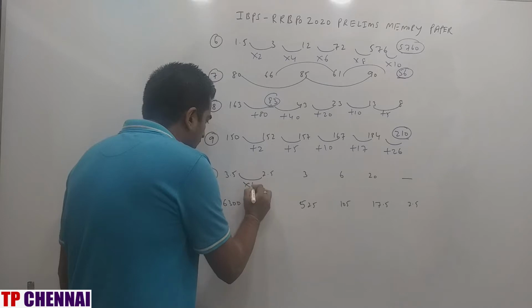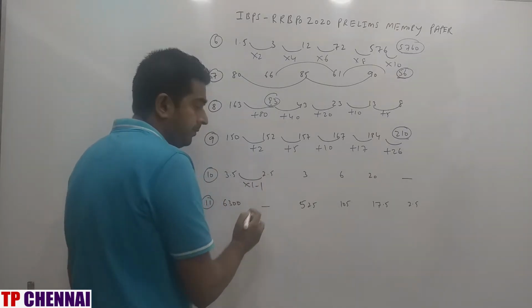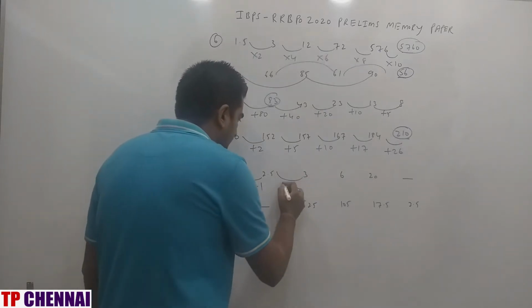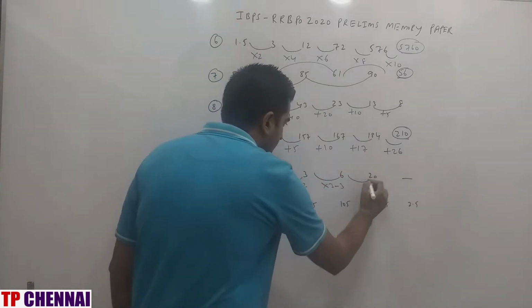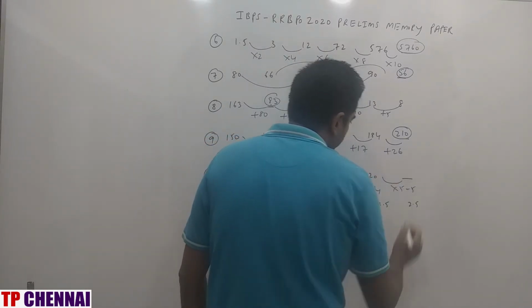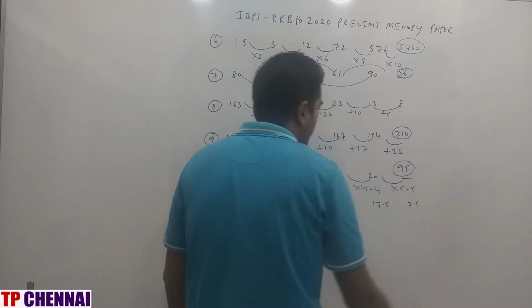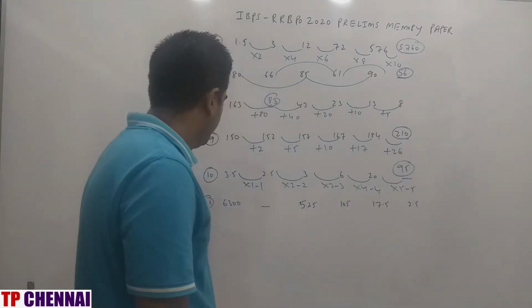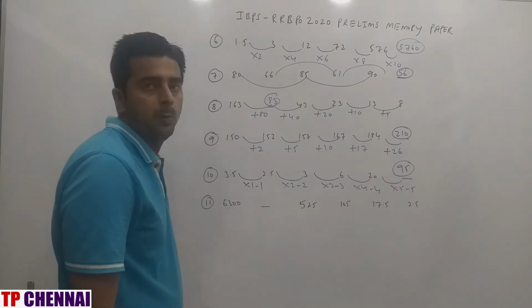Next one, 10th one, 3.5, 2.5, 3, 6, 20, blank. This is into 1 minus 1. Right? This is into 2 minus 2. This is into 3 minus 3. This is into 4 minus 4. This will be into 5 minus 5. 20 into 5, 100 minus 5, 95.